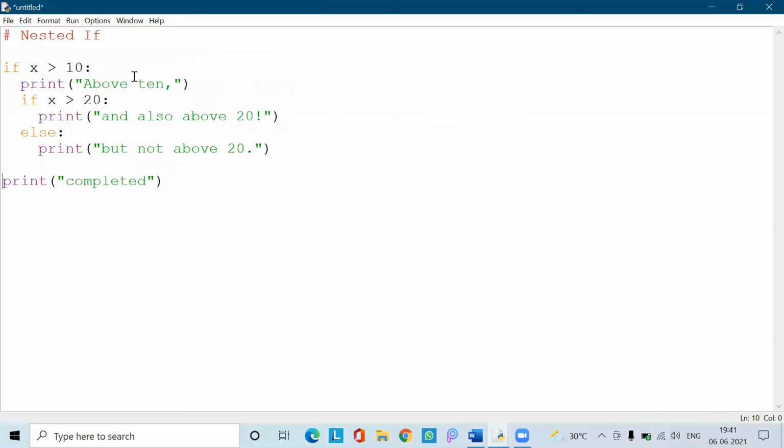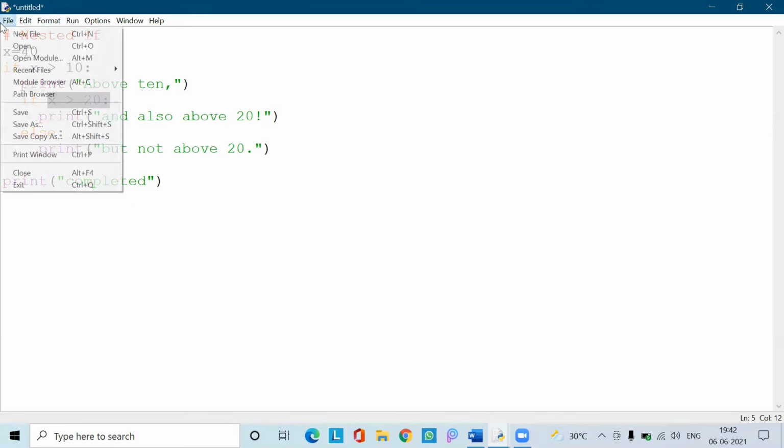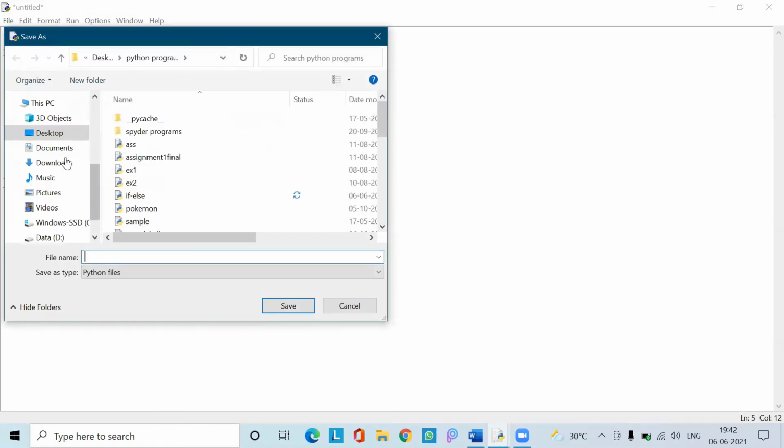So this is the one that we had taken, nested if, where if x greater than 10 is the outer if condition, and if x greater than 20 is the inner if condition. Let us consider x equal to 40. 40 is greater than 10, so it prints above 10, and again 40 is greater than 20, so the condition is also satisfied and it prints above 20. If the condition is not satisfied, it prints above 10 but not above 20. Let us first run this, and next we will see the false one.